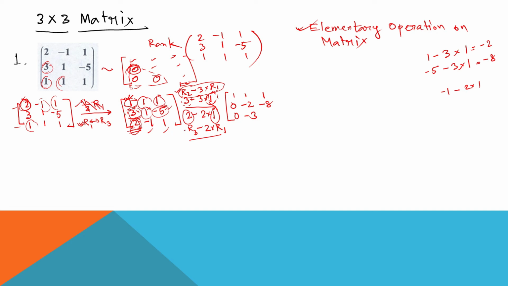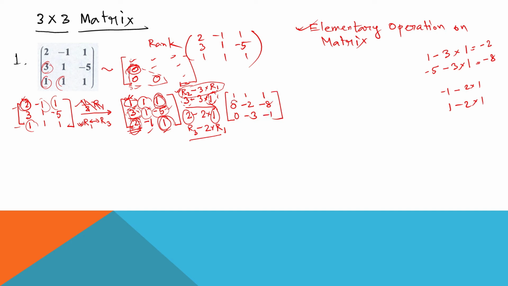Same case, the same operations will be done for the third element of row 3 with respect to the third element of the first row. That is R3, the third element of row 3 is 1, minus 2 into the third element of the first row, which is 1. So it will be equal to minus 1.